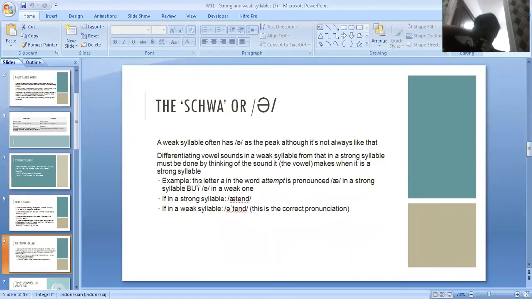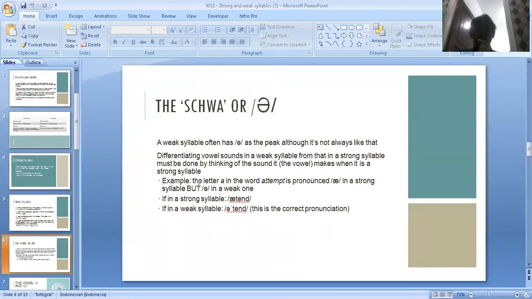This is the schwa. The weak syllable often has schwa as the peak, although it is not always like that. Differentiating vowel sounds in a weak syllable from those in a strong syllable must be done by thinking of the sound the vowel makes when it is in a strong syllable.